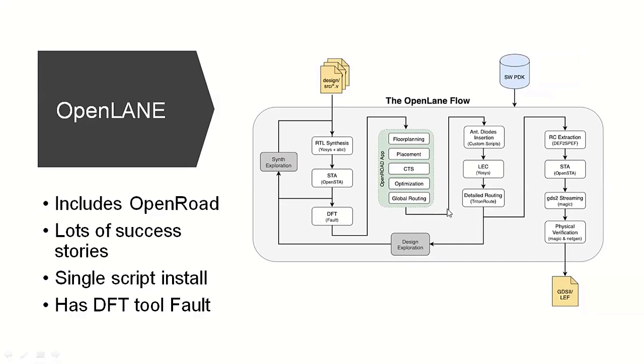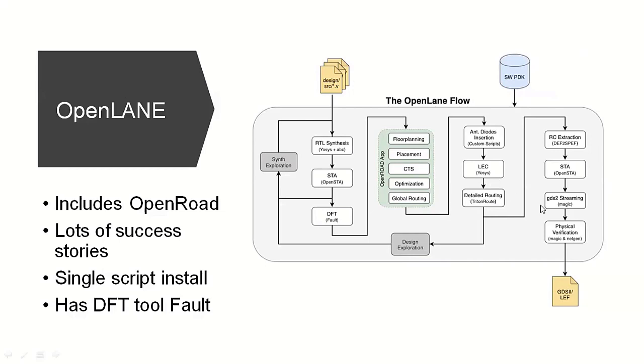After you do that, you get your GDS2, and LEC and LVS, layout versus schematic. All those tools are taken from the open source, and you can verify your GDS2 with your design.